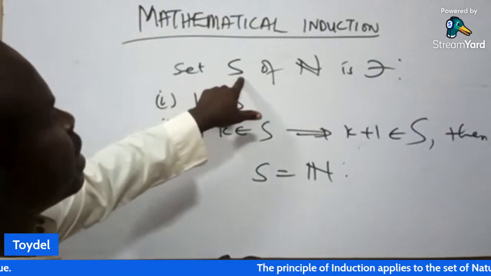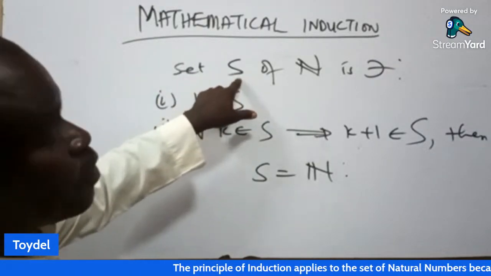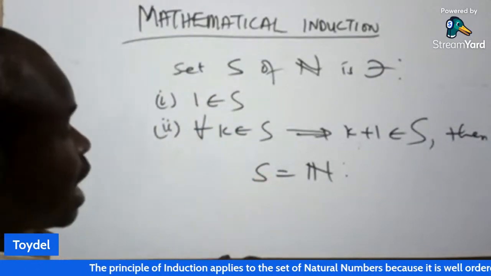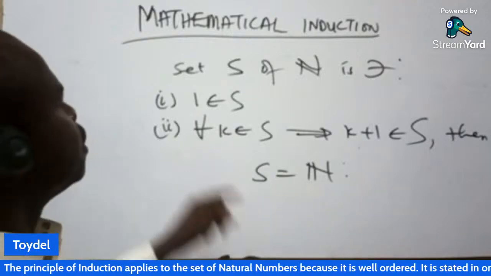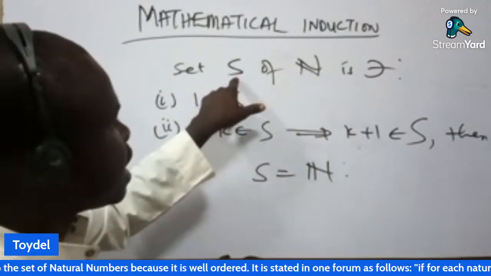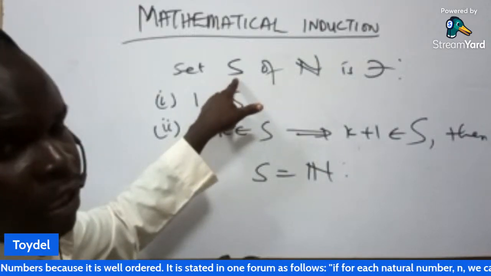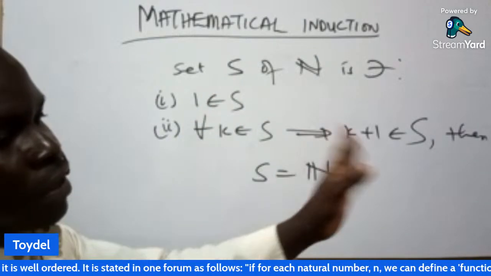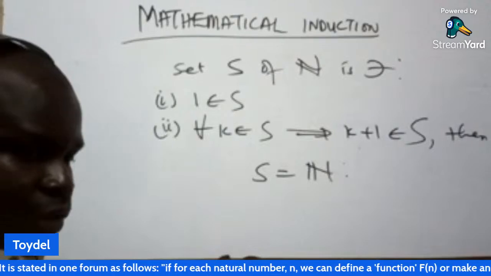If you have a set x, we denote a set by a capital letter and an element of the set by a small letter.